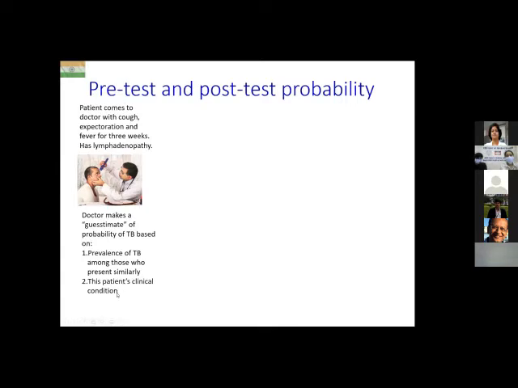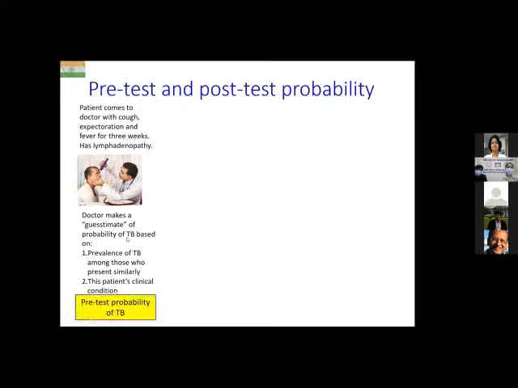So if the patient has lost a lot of weight, is looking emaciated, etc., has that look, then from experience, you grade up the probability of tuberculosis. If the patient is otherwise well preserved, then you grade down the probability of tuberculosis. But whatever it is, using these two things, the doctor makes a guesstimate of the probability of tuberculosis. This is known as the pre-test probability of tuberculosis. We have not done any tests so far. So this is the pre-test probability.